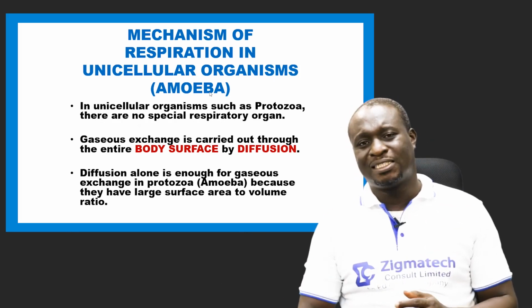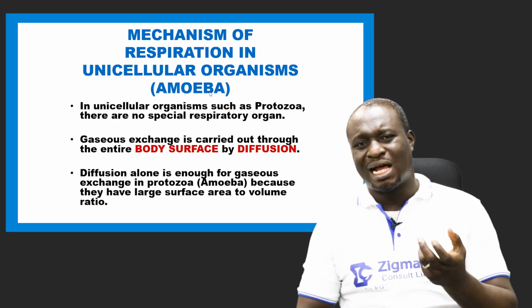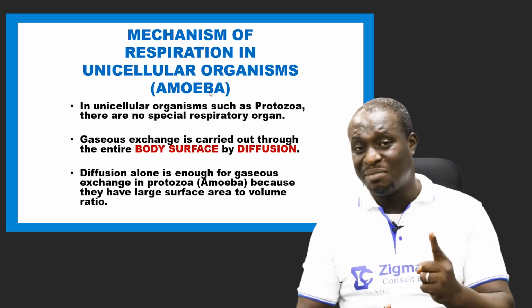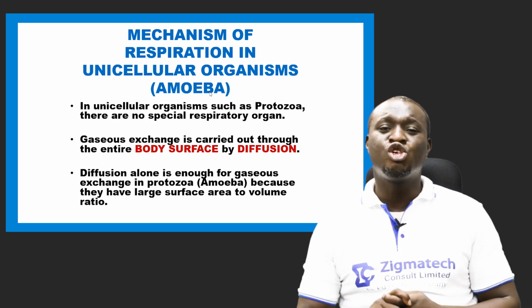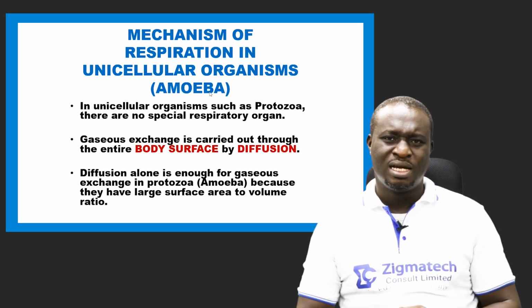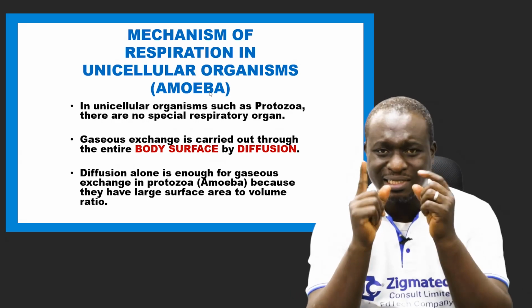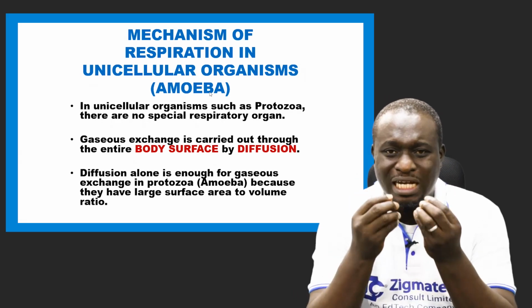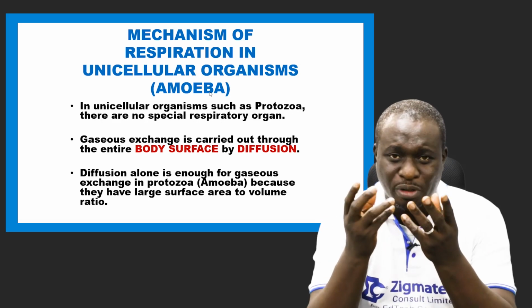Now, let me give you 3 characteristics of protists. Number 1, like I said before, protists are unicellular organisms. It means they are just made up of one cell. So how can a single cell undergo gaseous exchange? We're going to be looking at that.